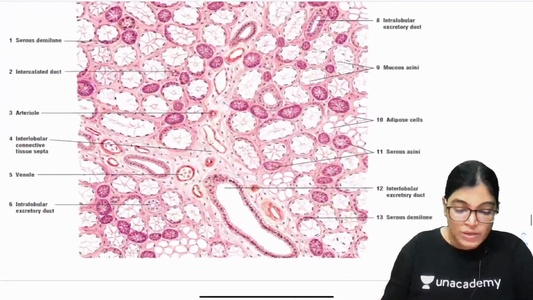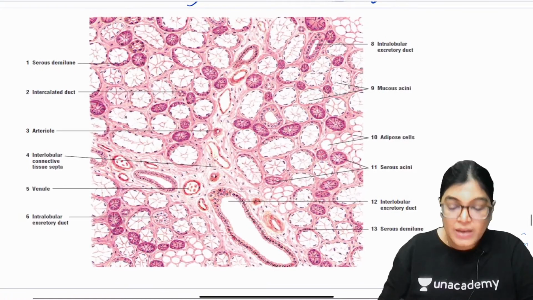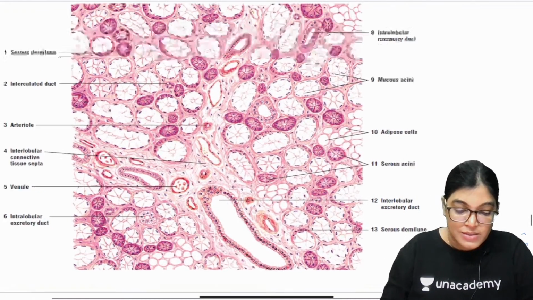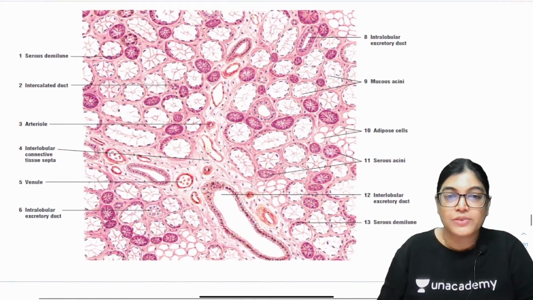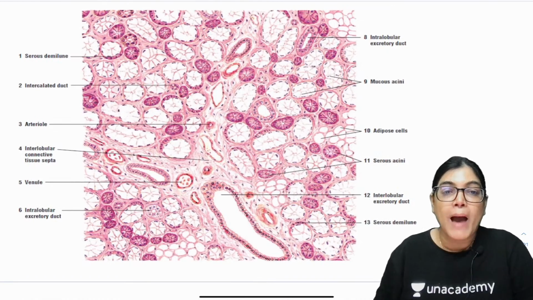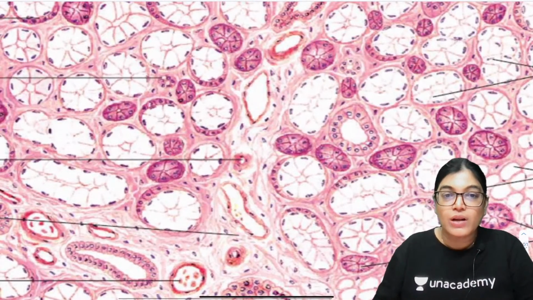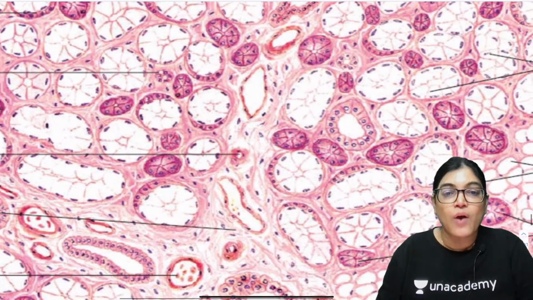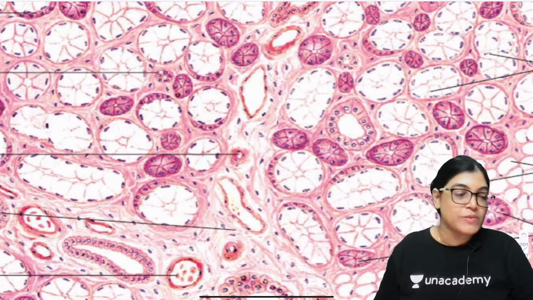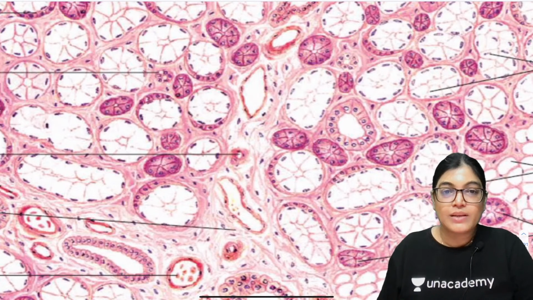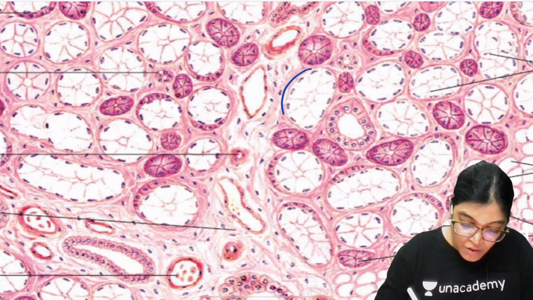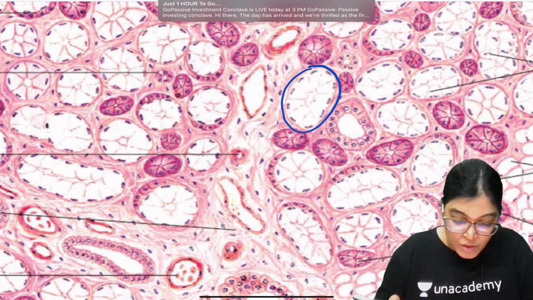Now I would like to show you this diagram from the Atlas di Fiore Histology PDF, where you can clearly see the comparison of the mucous and the serous acini. Let me enlarge it to make you understand the difference. This is one of the mucous acini.